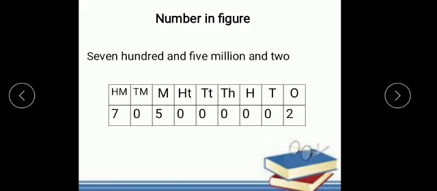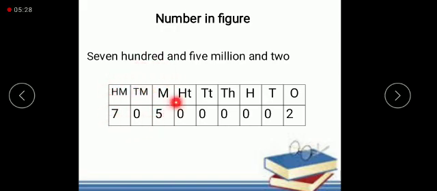Okay. Now let's see how to write the number in figures. If we have the number in words, we can write the number in figures also. So how will we write the number in figures? We have to write the place value first. So we have written the place value chart over there, and we have written the number after placing the place value chart. The number is 705 millions. So we have written 705 in the millions period.